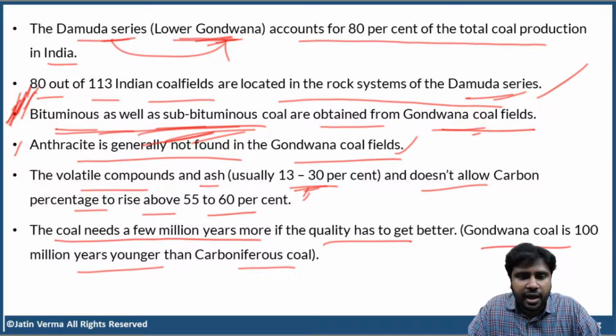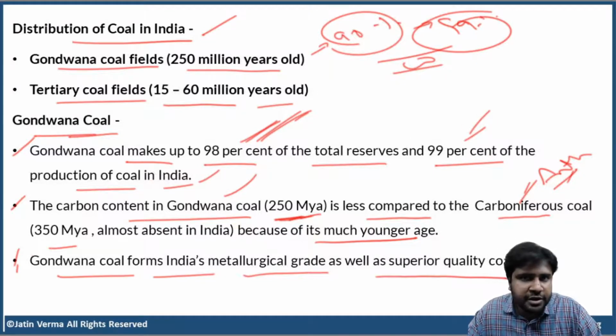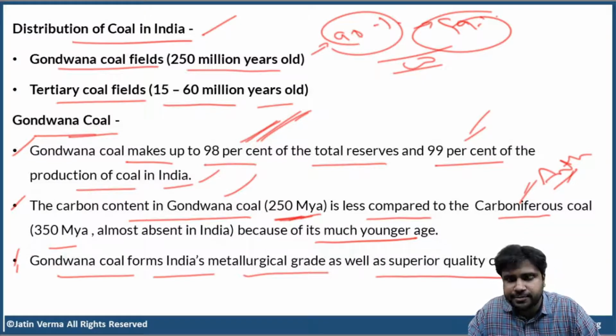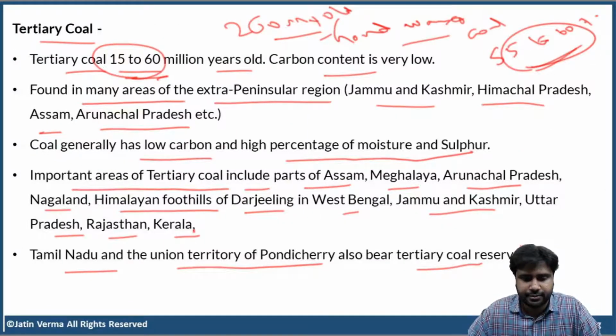Okay. And look at this point. Gondwana coal makes up 98% of the total coal reserves in India and 99% of the total coal production in India. So obviously in India we use bituminous coal, bituminous and subbituminous. Clear, right? I hope you understood, Nidhi.